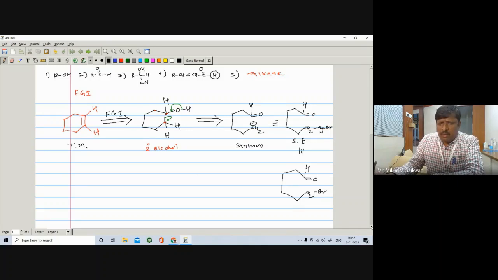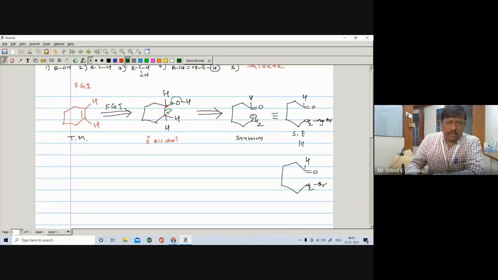Now later on we have to write down the net reaction, right? So let us see the net reaction. In the net reaction, we have to start from this synthetic equivalent and we can convert it into the corresponding compound. So how can we get this one? Here, if you see the Grignard reagent, starting from the Grignard reagent also you can start like this one. So you have to write down the corresponding reaction.